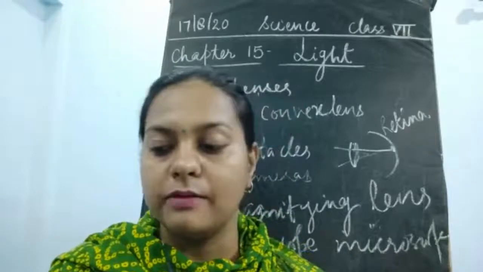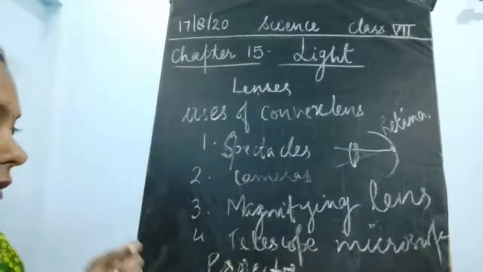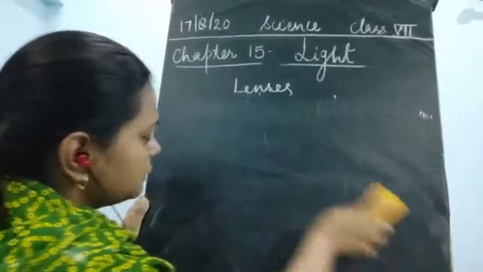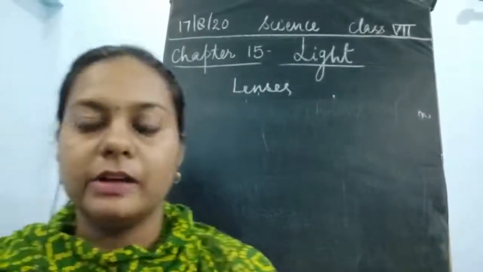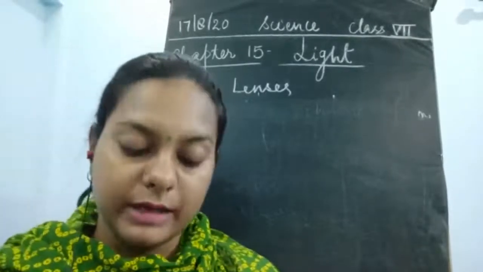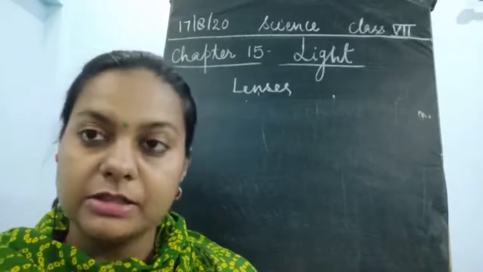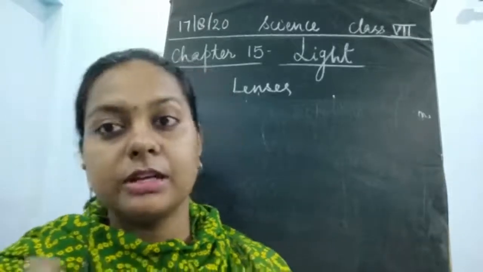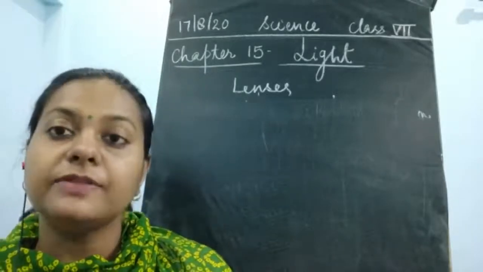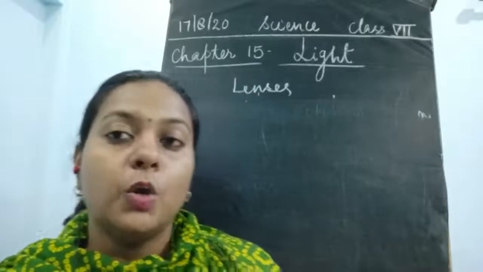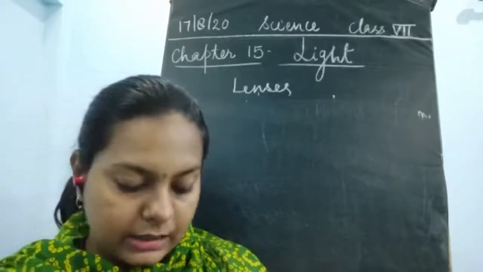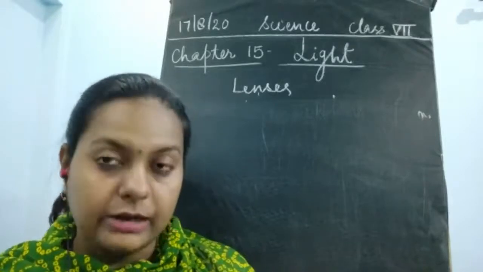Okay, so these convex and concave lenses are utilized for different purposes. This was all about the uses of convex and concave lenses, children. We need to understand that the image formation depends on the shape of the lens. What we have discussed is a transparent body which is able to focus the light, or diverge the light, and these are known as lenses, and they are of two types.